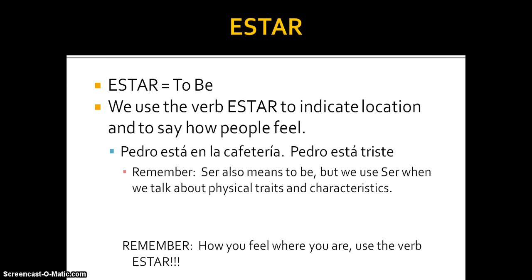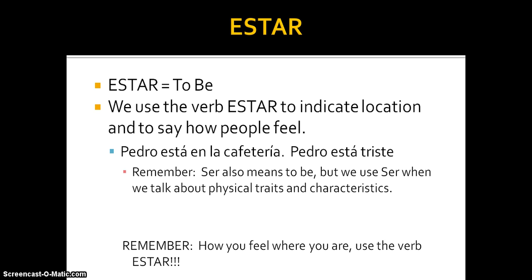Alright, let's go ahead and begin. Estar. This is a cool verb. Estar in English means to be. There was another verb we had that meant to be. Do you guys remember that? Yep, it was ser. If you said ser, that's totally cool. So here's the deal. We use the verb estar to indicate location and to say how people feel.